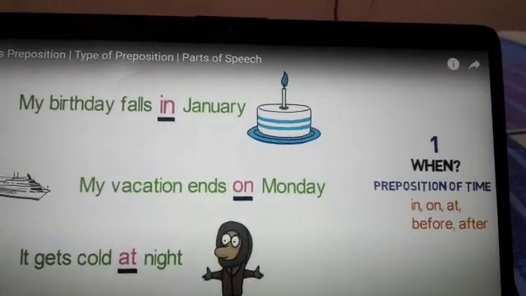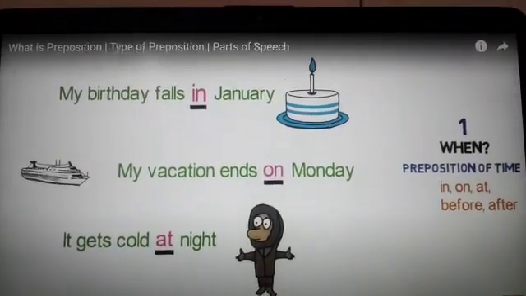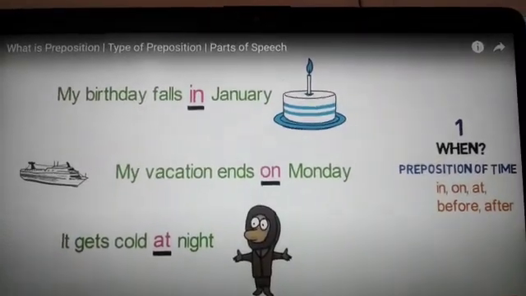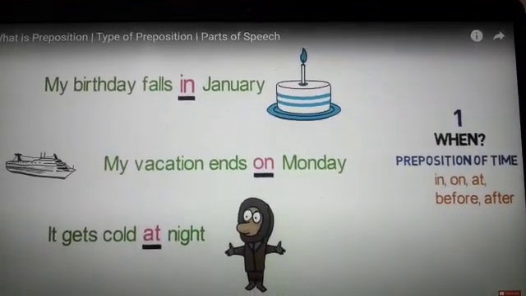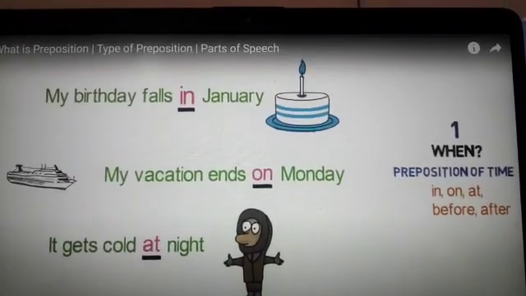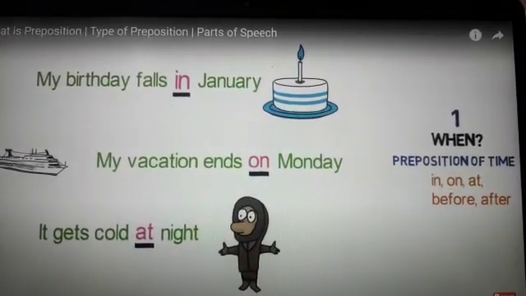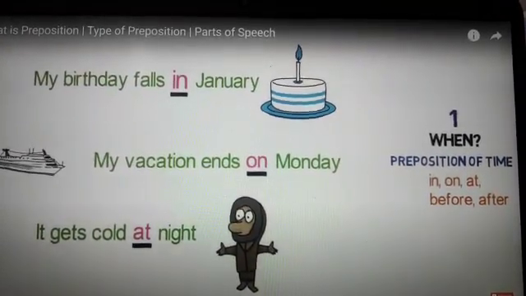So dear students, you need to keep it in mind that in, on, at, before, after, all these are prepositions of time. And in is used with months and years. On is used with some festivals and with days.